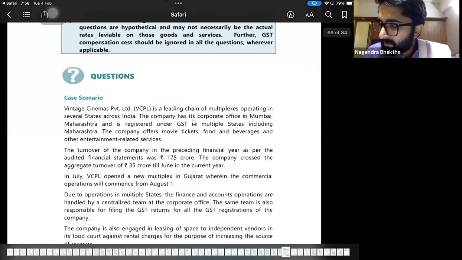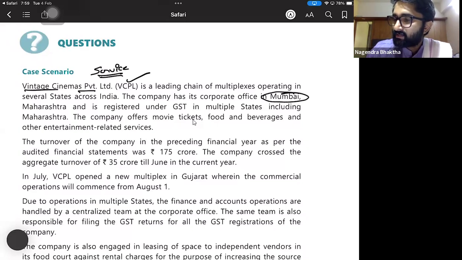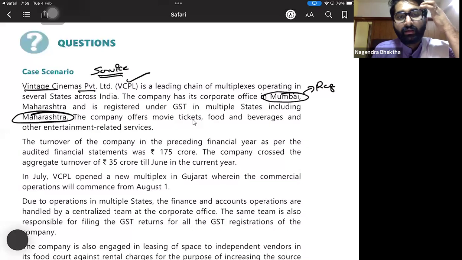Vintage Cinemas Private Limited, VCPL. Cinemas, that means it is service. It is leading a chain of multiplexes operating in several states across India. The company has its corporate office in Mumbai, Maharashtra, and is registered under GST in multiple states, including Maharashtra.